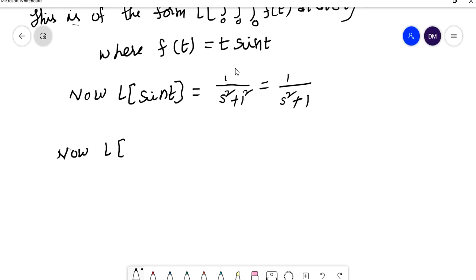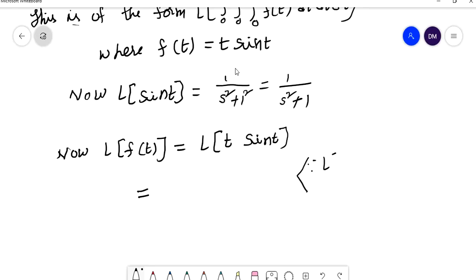L of f of t is equal to L of, what is f of t here? t sin t. How can you find this value? This is in the form of L of t power n into f of t, which means multiplication by t power n. What is the formula you have to use here? L of t power n into f of t means the multiplication by t power n property.